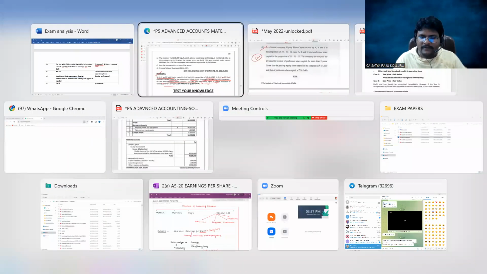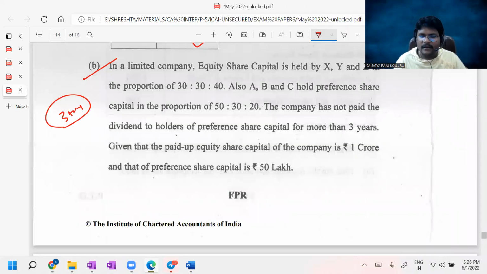Here also you can find the similar ratio, guys, because preference shareholders are not getting the dividend for more than 3 years. Then preference shareholders will have a right equal to the equity shareholders. That's why in a particular meeting, preference shareholders will also participate along with the equity shareholders.